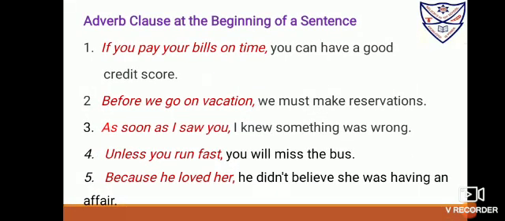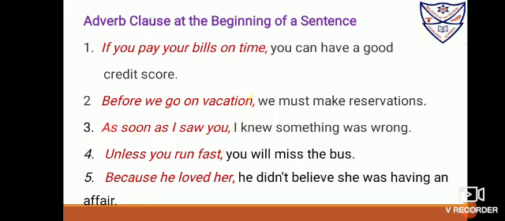Adverb clause at the beginning of a sentence. See here: If you pay your bills on time, you can have a good credit score. Before we go on vacation, we must make reservations. When they are used at the beginning, they need a comma to offset the other part of the statement. As soon as I saw you, I knew something was wrong. Here "as soon as" is a subordinating conjunction, so this is an adverb clause, and a comma is used.